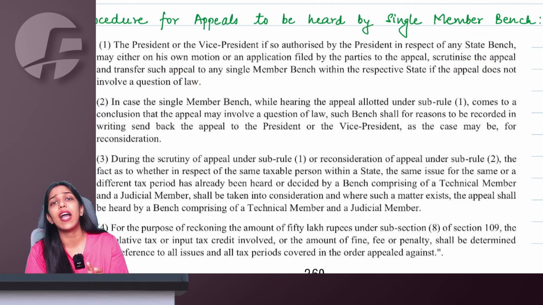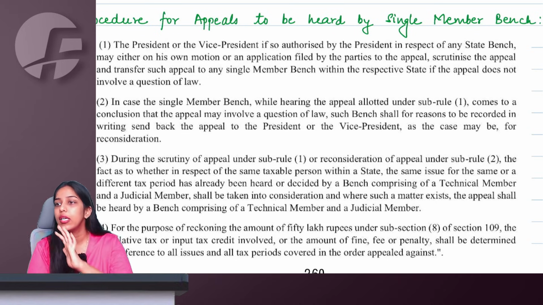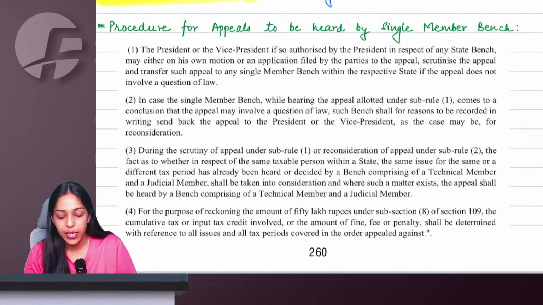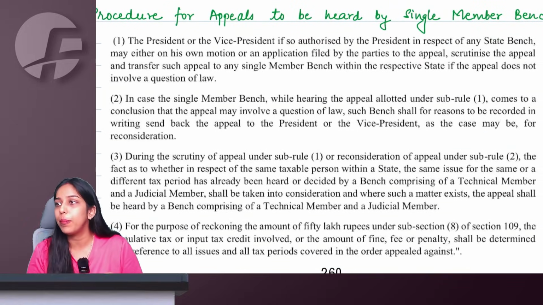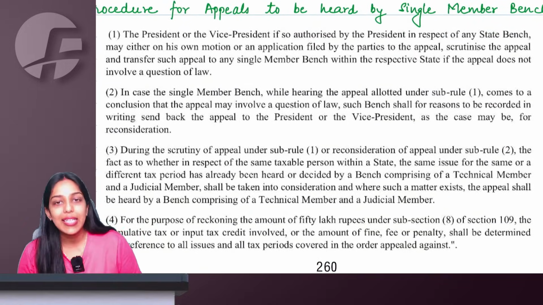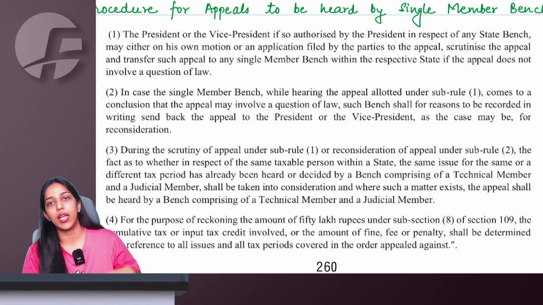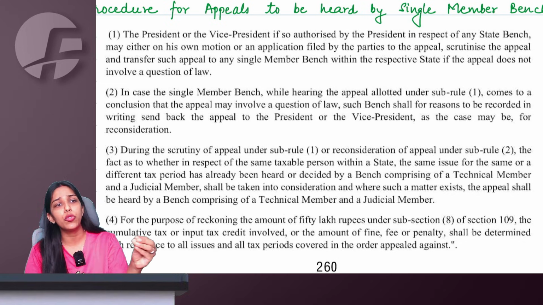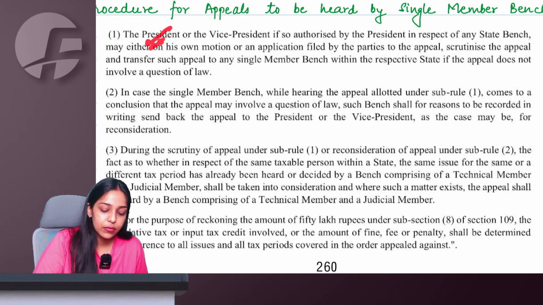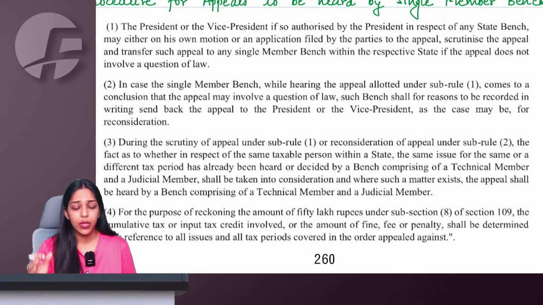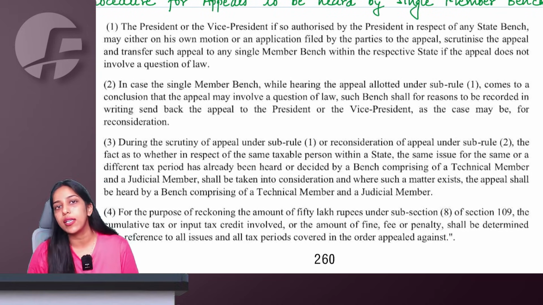So the first thing that they have to do is to determine whether there is any question of law involved. If there is, then to no point, two members compulsorily will have to hear the case. But if there is no question of law involved, they can transfer. Will they transfer? No, they might. They can transfer the case only to a single member, and to whom to transfer, all these decisions will be taken by the president.